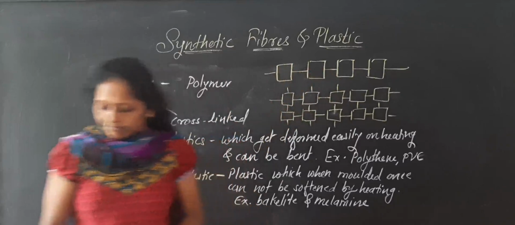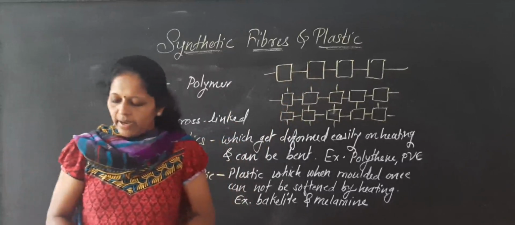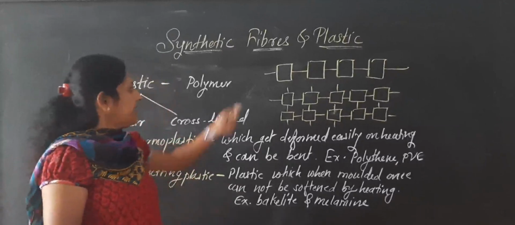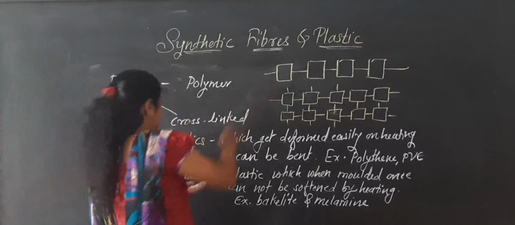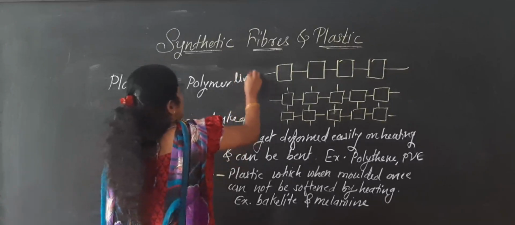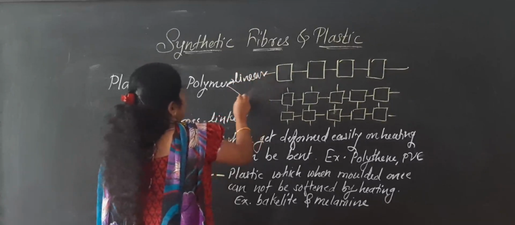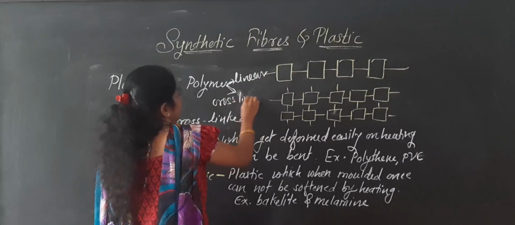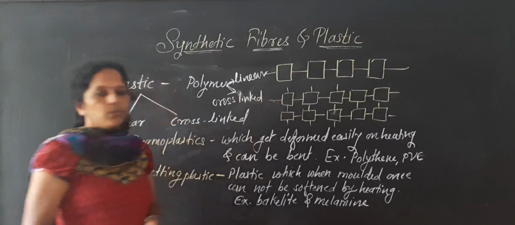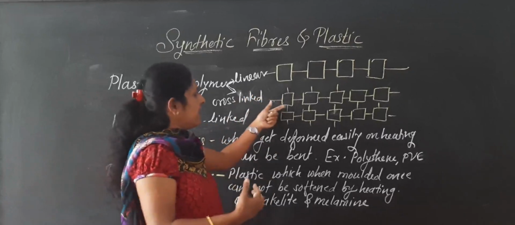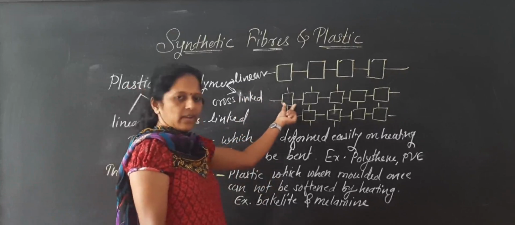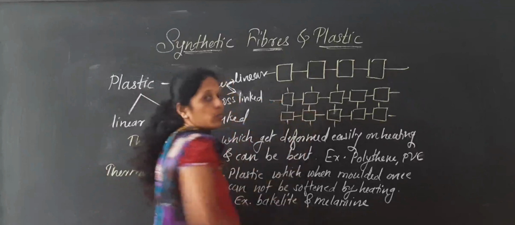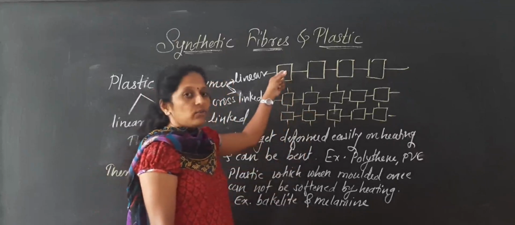So here in some there is a linear arrangement, whereas in others there is a cross-linked arrangement. In some plastics there is a linear arrangement. This arrangement is called a linear arrangement. And here this arrangement is there. This is cross-linked. So one after another, these are the layers. They are fixed. These beads or these units are fixed on one another. They are not able to move easily. If you observe this and this, these units are there.